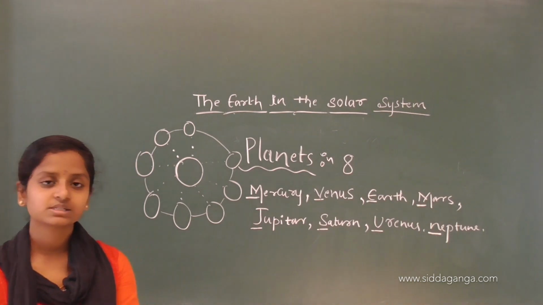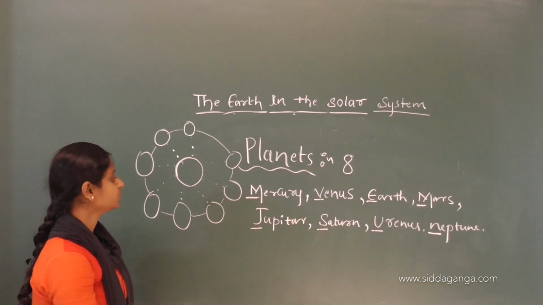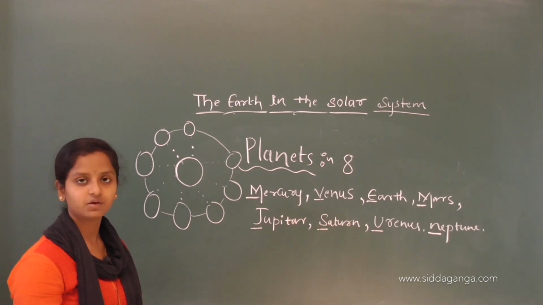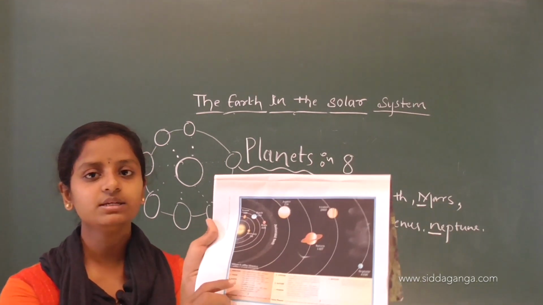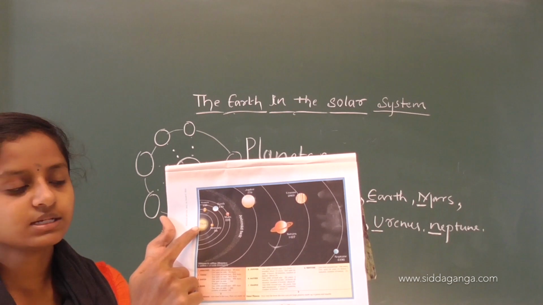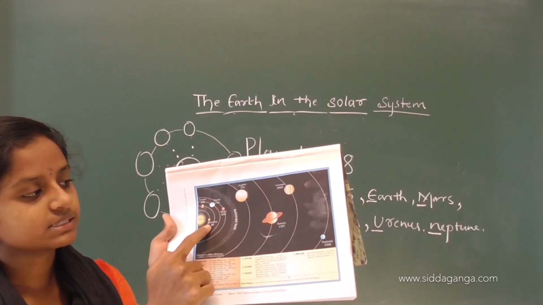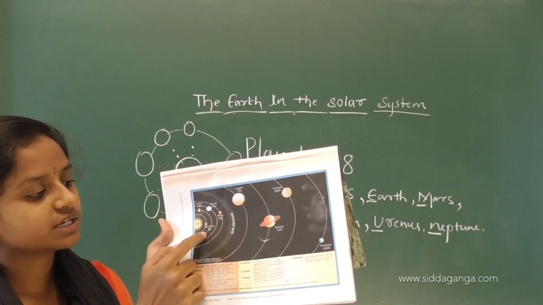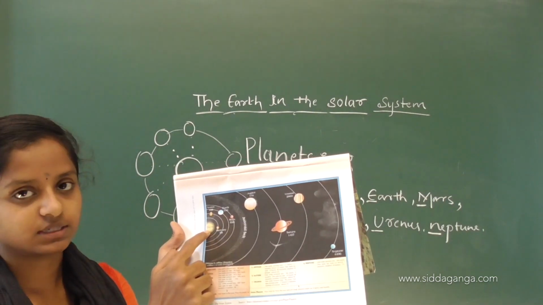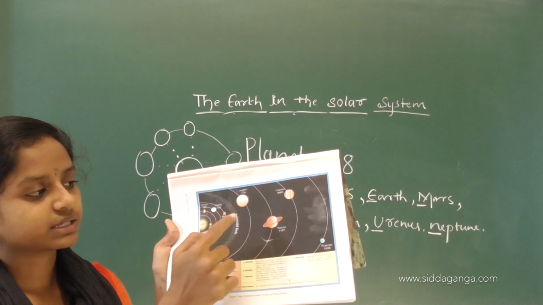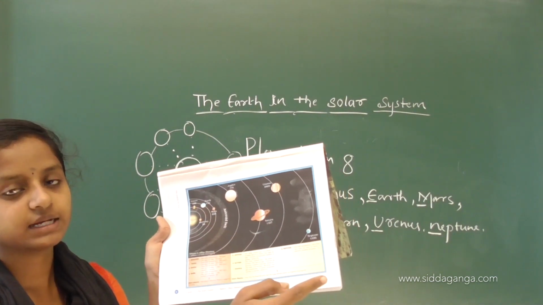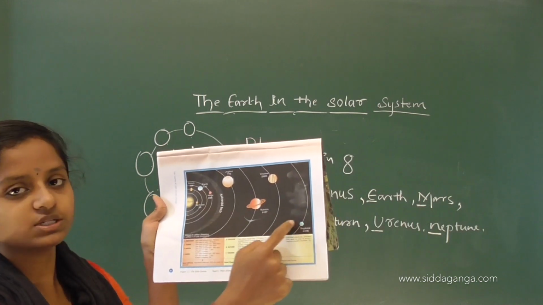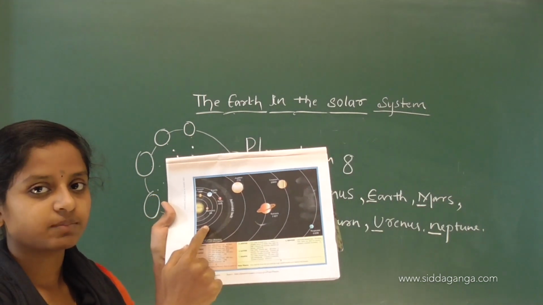Mercury is nearest to the sun. Here in the picture you can see the sun and a Mercury near this. This Mercury is very near to the sun, and meanwhile you can see other planets depending upon their distance. So, this is how the solar system looks.